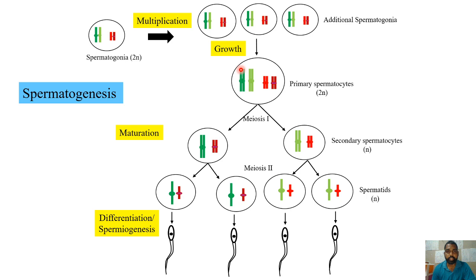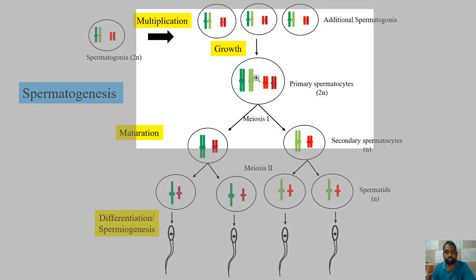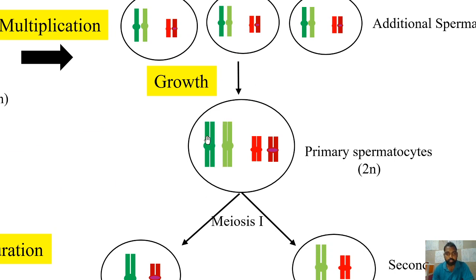Later, the size of the spermatogonial cell will increase, and this particular stage is called growth. Now it is considered as the primary spermatocyte, which is ready for the reduction process. So here the cell that is shown is after the completion of interphase, where the replication is already completed. So here if it is 2n equals 4, again it is 2n equals 4 only. That's what we have seen.